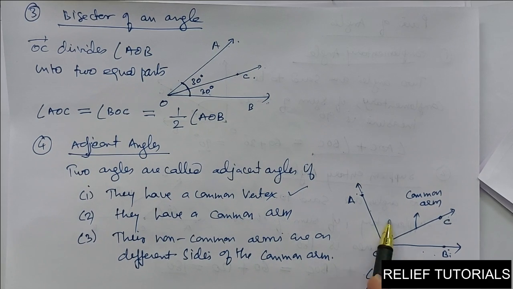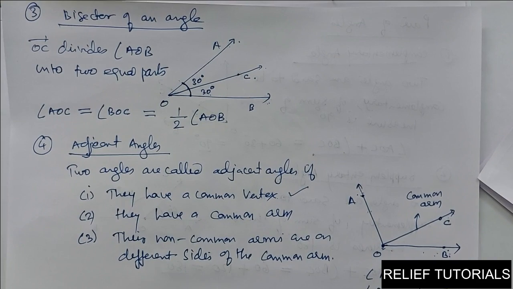Once again, these two angles are called adjacent angles. So when can you say two angles are adjacent angles? First condition, they should have a common vertex. Second condition, they should have a common arm. Third condition, their non-common arms should be on different sides. So we can say these two angles are adjacent angles.